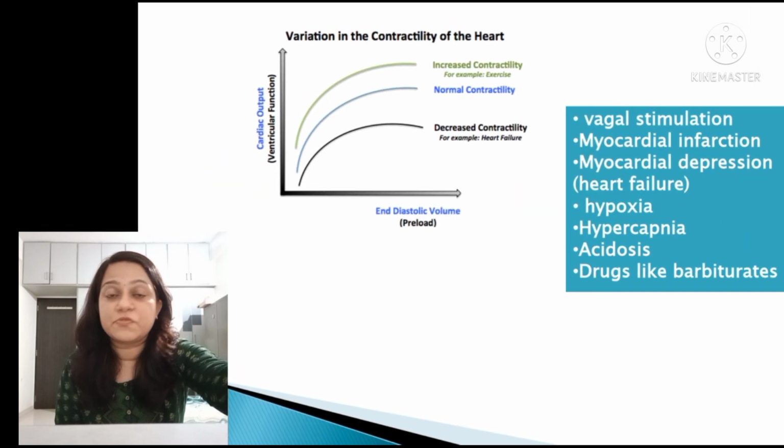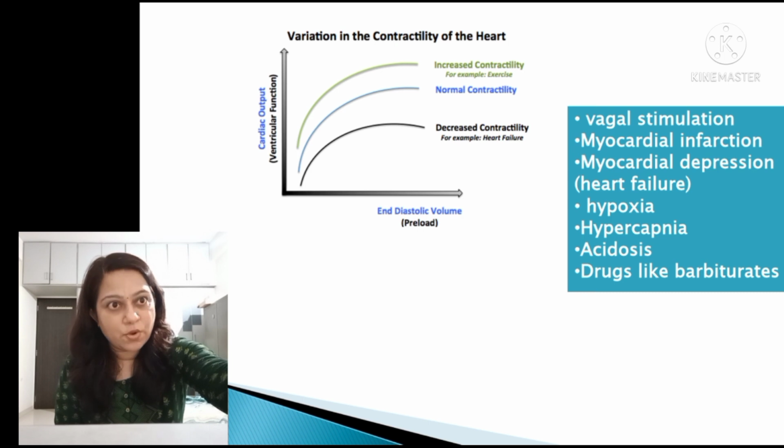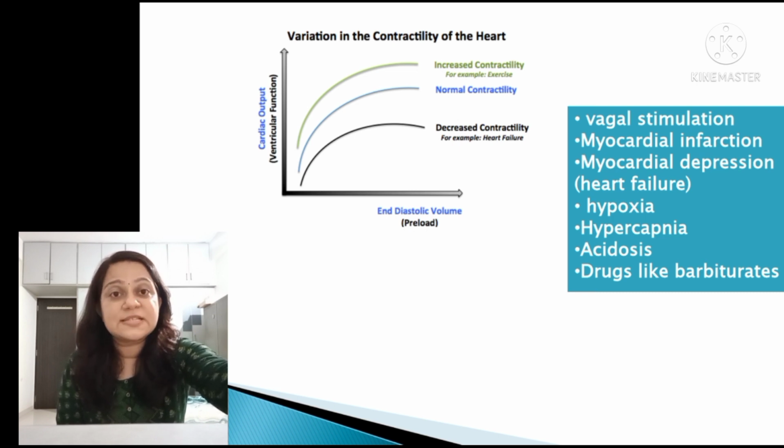While in the case of vagal stimulation, myocardial infarction, myocardial depression, hypoxia, hypercapnia, acidosis, and certain drugs like barbiturates, all of these cause a decrease in myocardial contractility. So the graph shifts to the right.